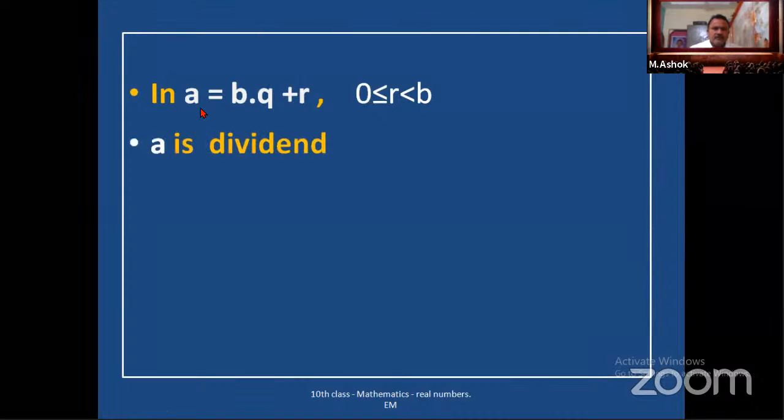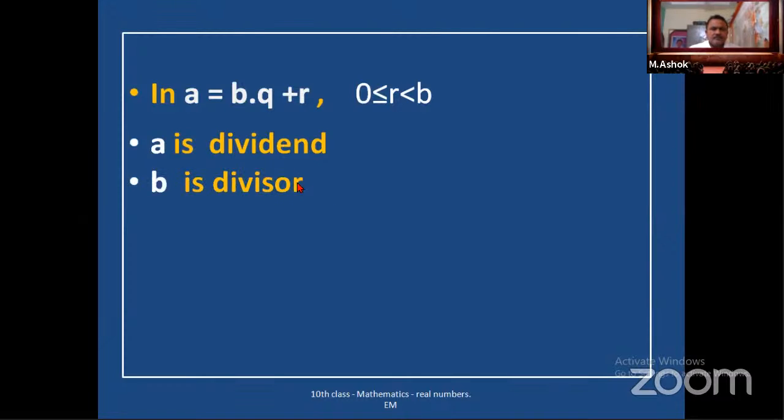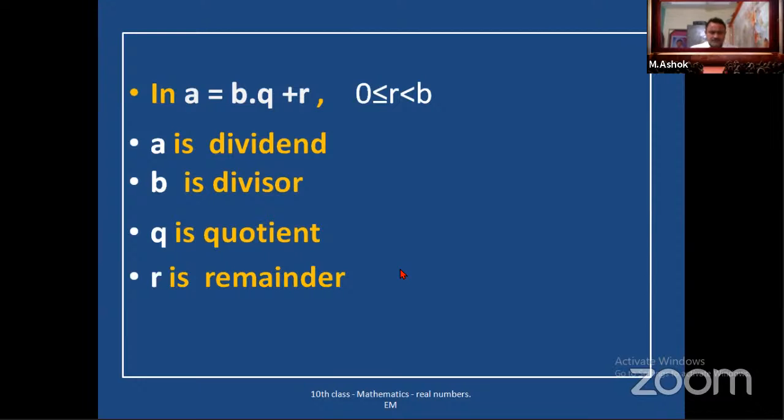So we know very well here A is called the dividend, B is called the divisor, Q is called the quotient, R is called the remainder. So these are all basics.